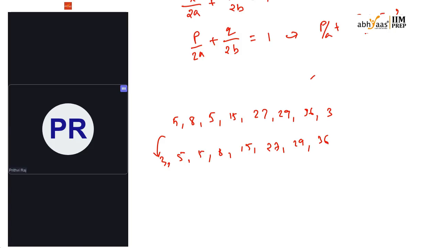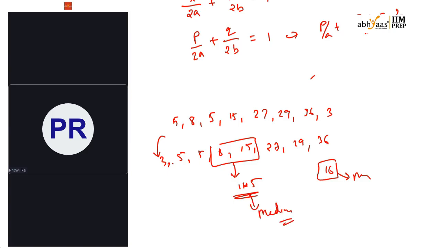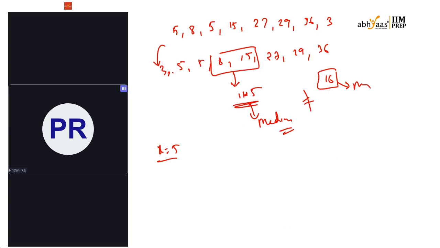The middle values give the median, so (8 + 15)/2 is 11.5. The sum is 128, divided by 8 values, so the mean is 16. Are they equal? No.